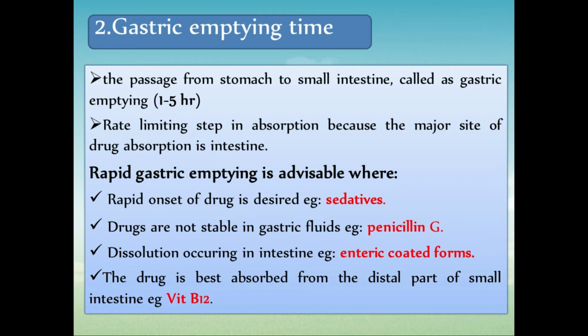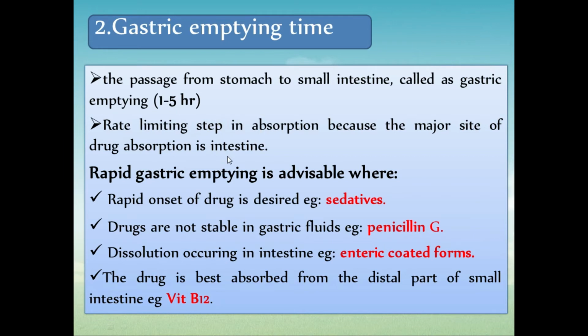The passage from the stomach to the small intestine is called gastric emptying time, and it is normally about 1 to 5 hours. Okay, normal gastric emptying time is 1 to 5 hours. It is the rate limiting step in absorption, because the major site of absorption is in the intestine.